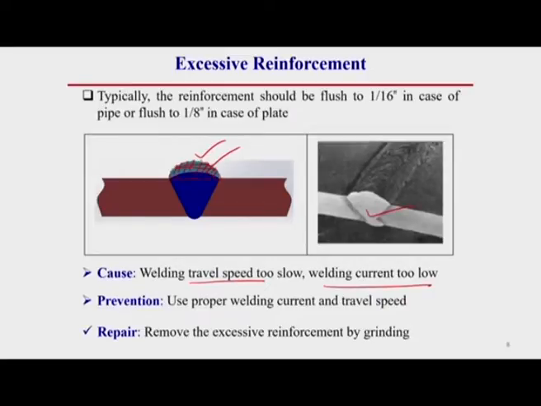How can we prevent this? You can prevent this by using proper welding current as well as proper travel speed or welding traverse speed. For repairing this, we should remove the excessive reinforcement by grinding operation. Whatever excessive portion is there, we have to remove by grinding operation.